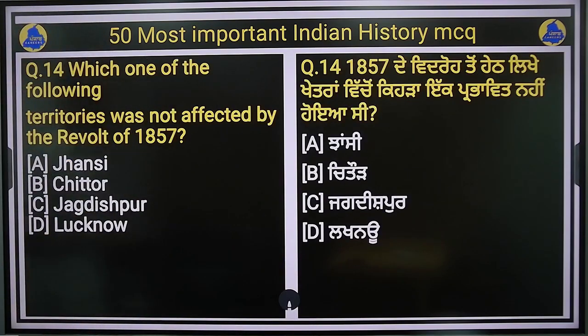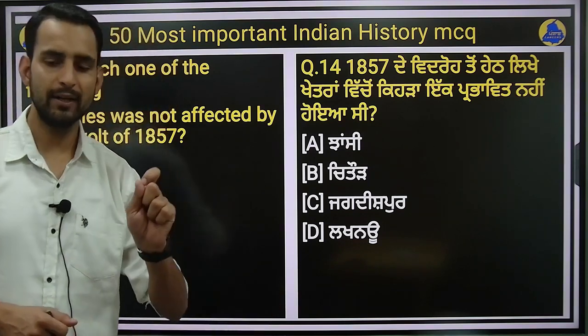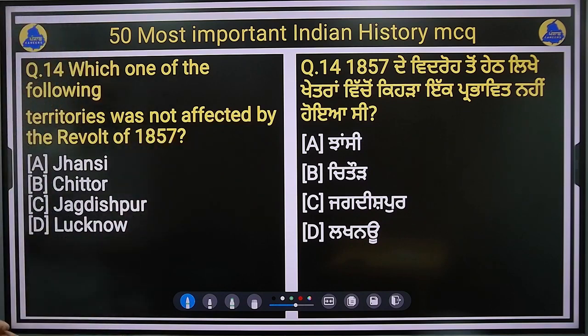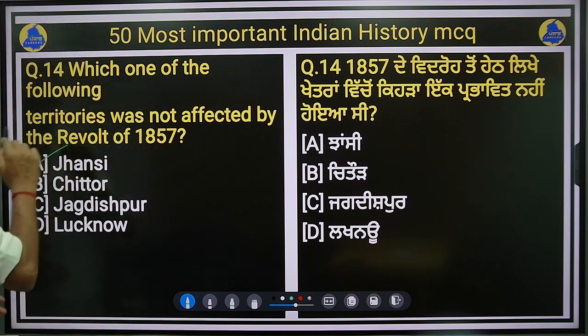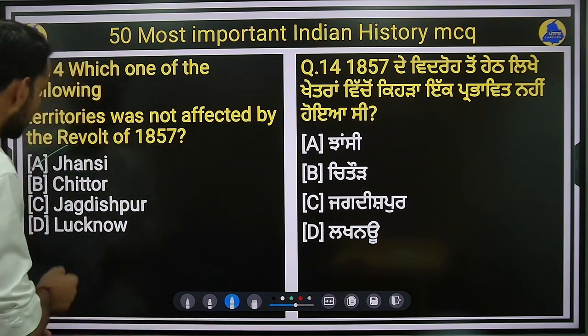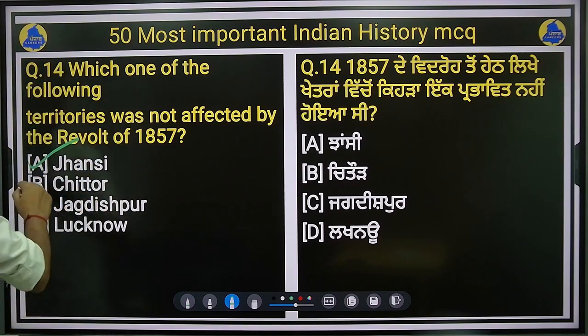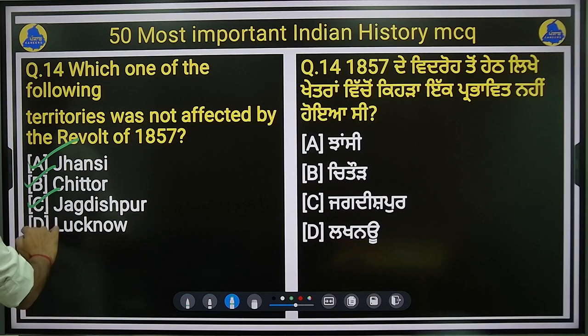Next question is, which among the following territories were not affected by the revolt of 1857? The revolt of 1857 is a very important topic. Jhansi is obviously not the answer, because Jhansi ki Rani you all might have studied. Chittor, Jagdishpur and Lucknow. So the right answer here will be Chittor.